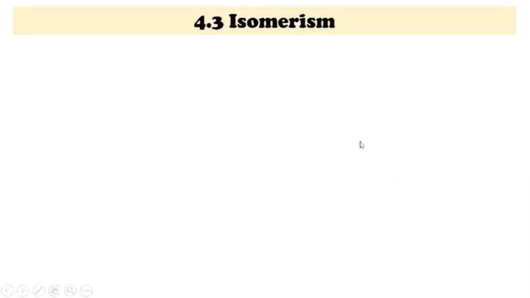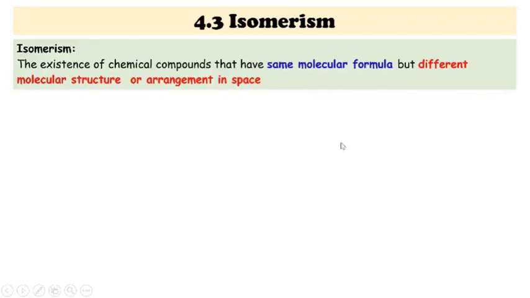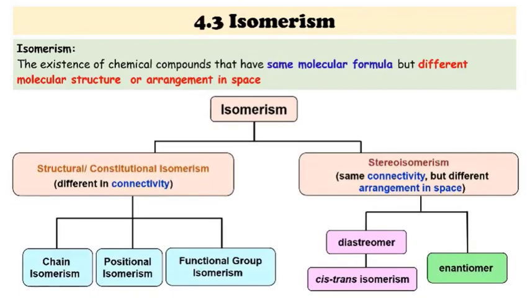Organic compounds that have the same molecular formula but different arrangement of atoms are known as isomers. The existence of two or more organic compounds with the same molecular formula but different arrangement of atoms is called isomerism. There are two types of isomerism. The first one is constitutional isomerism, or structural isomerism, and the other one is stereoisomerism.